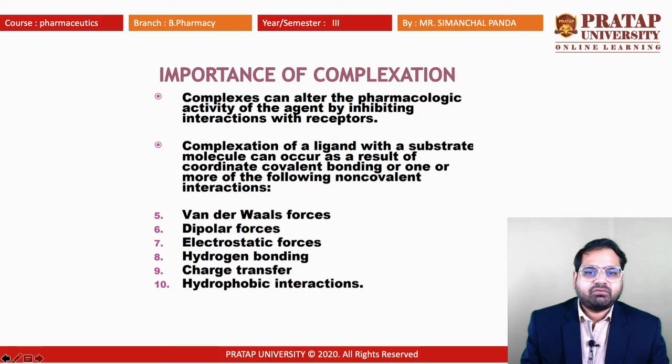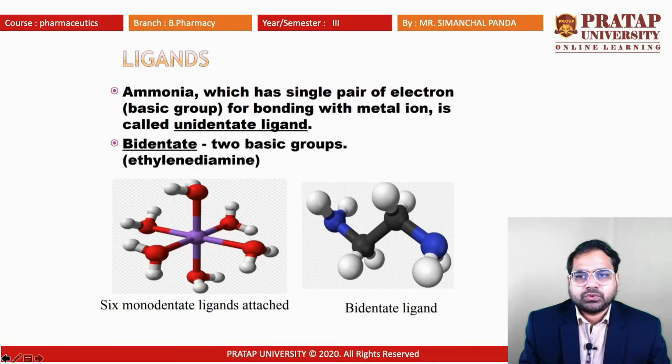That may be the van der Waals forces, dipolar forces, electrostatic forces, hydrogen bonding, charge transfer, hydrophobic interactions. So during that complexation, there may be some chemical changes that occur, and that may lead to a change in the efficacy of the drug. So ligands may be of that type, like ammonia, which has a single pair of electrons. A basic group for bonding with a metal ion is called a unidentate ligand.